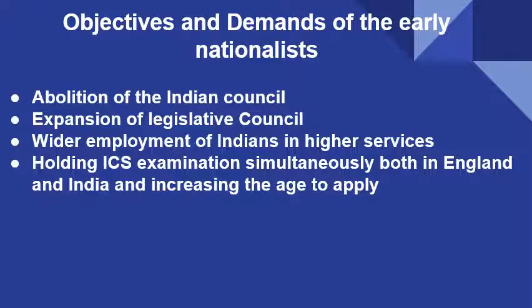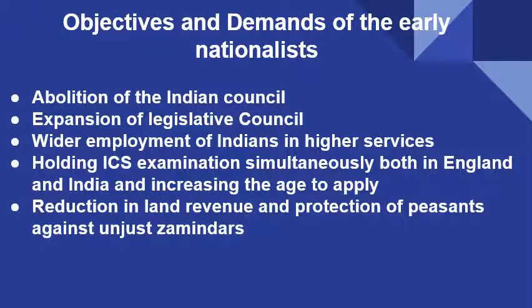They said that not everyone can afford to go to England and give the exam. So it should be held simultaneously in both England and India, so that Indians could get a share in the administration as well, and the age limit should also be increased so that many people can participate. Next, for the farmers, they asked that land revenue should be reduced and peasants should be protected from the unjust zamindars who were extracting from the Indian peasants in a very wrong way.